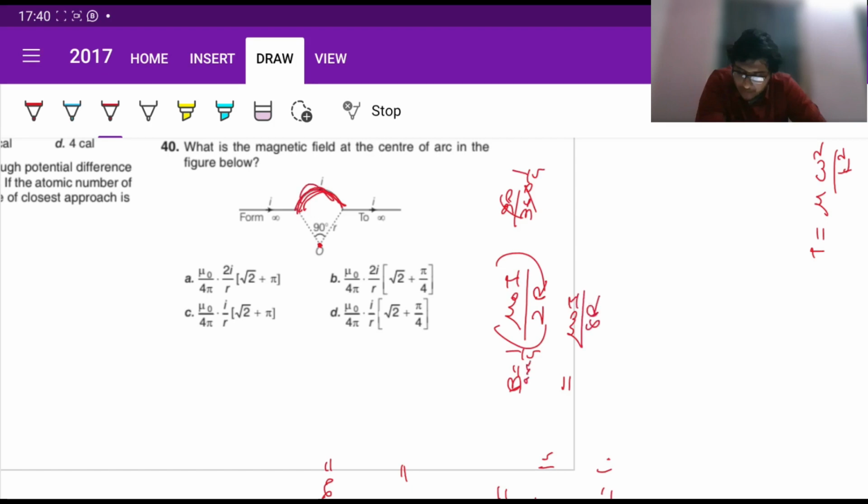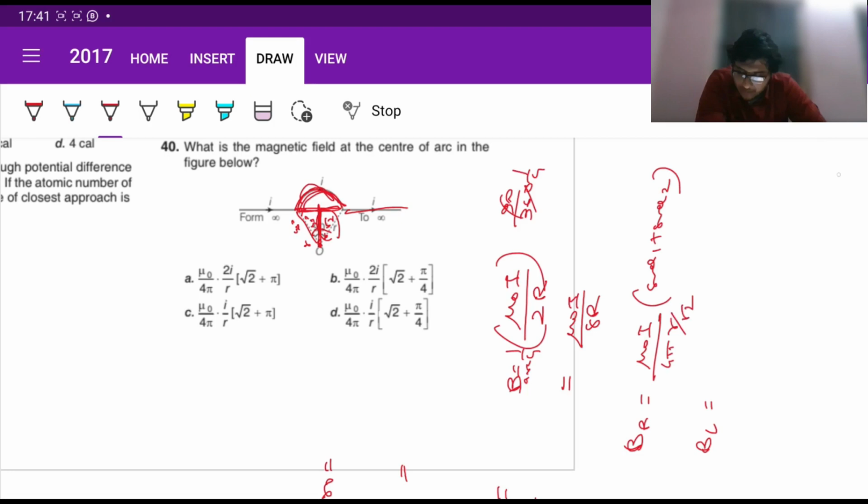So mu naught I divided by 8r is due to this arc. Fine. Now due to this line, let us say this is the right line, and then we'll have the left line as well, right? So it's mu naught I divided by 4 pi d times sine theta 1 plus sine theta 2, right? But the thing is here, this is 45 degrees, this will also be 45 degrees, this is r, so your distance d is going to be r by root 2. So instead of d, we will have to write r by root 2, fine? And we have sine theta 1 plus sine theta 2.